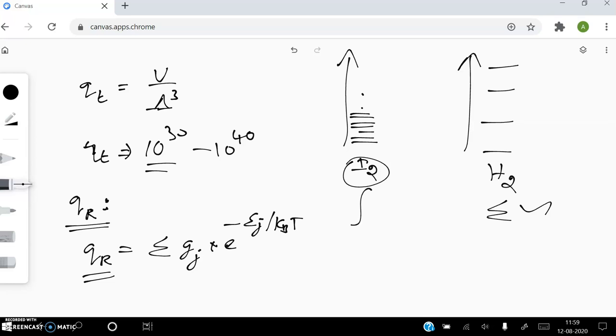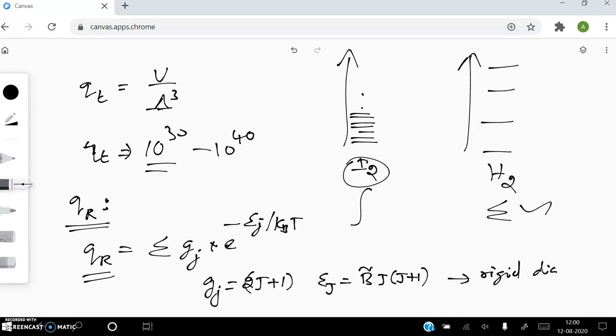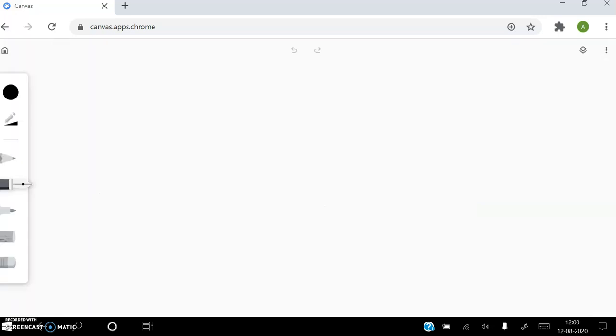So how do we get the integrated formula? I'm not going to do the derivation, but I'll give you the idea. The degeneracy corresponding to each Jth rotational level is given by the formula 2J plus 1. And the energy is Ej equal to BJ(J plus 1). We can use this formula for a rigid diatomic rotor.